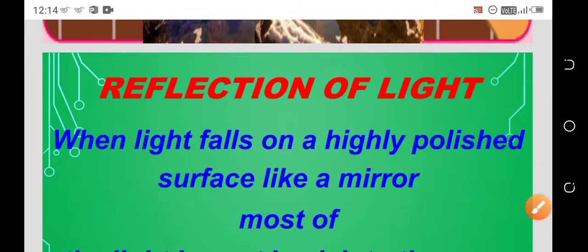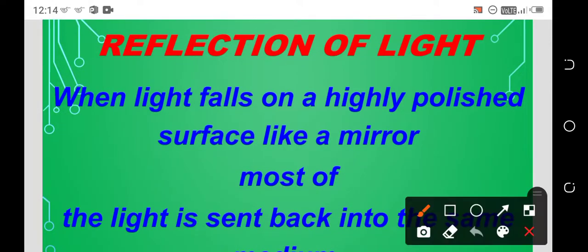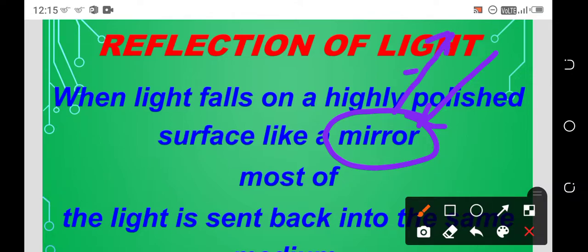What is meant by reflection of light? When light falls on a highly polished surface, just like a mirror, the light is sent back to the same medium. Media means medium. The light is sent back to the same medium, then it is called the reflection of light.